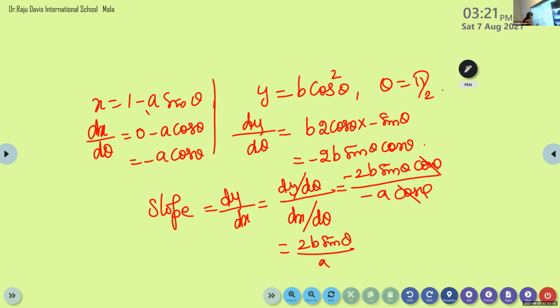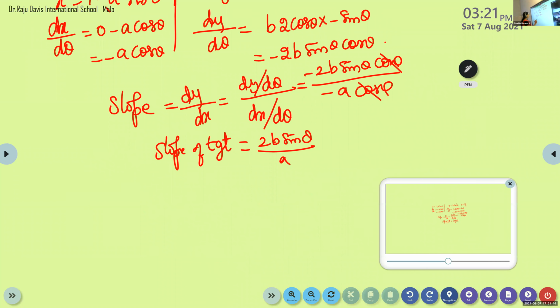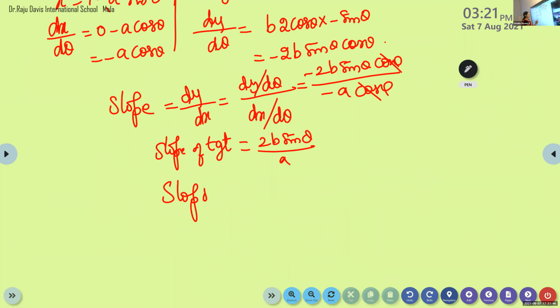This is slope of the tangent, isn't it? This is slope of the tangent. So what is the slope of normal? Dia, what will be the slope of normal? Here, what is the slope of the normal?